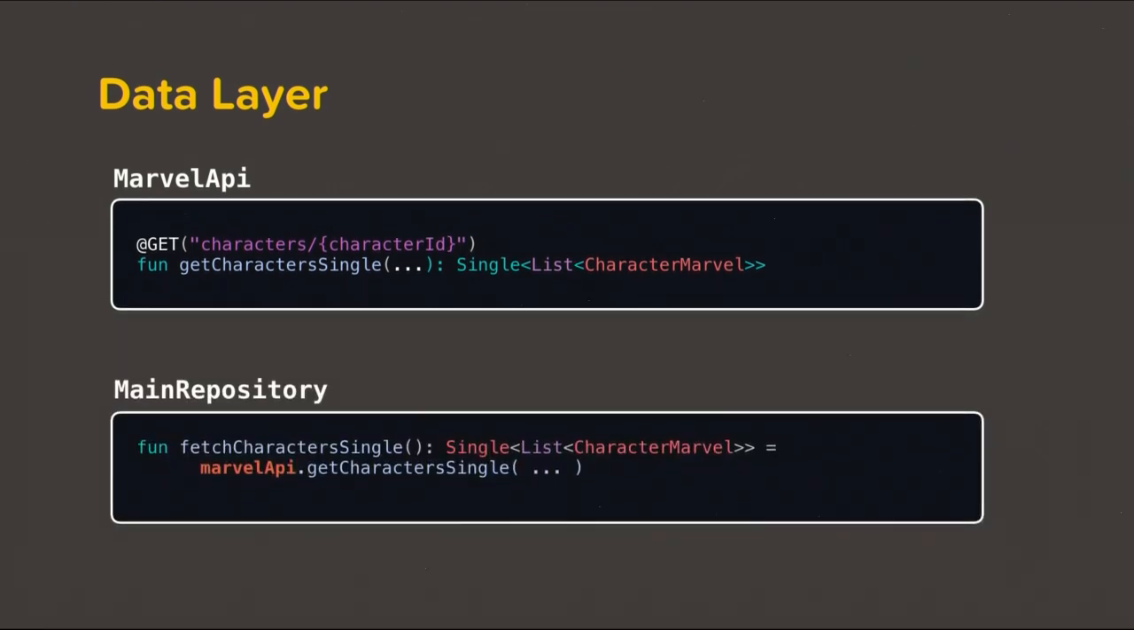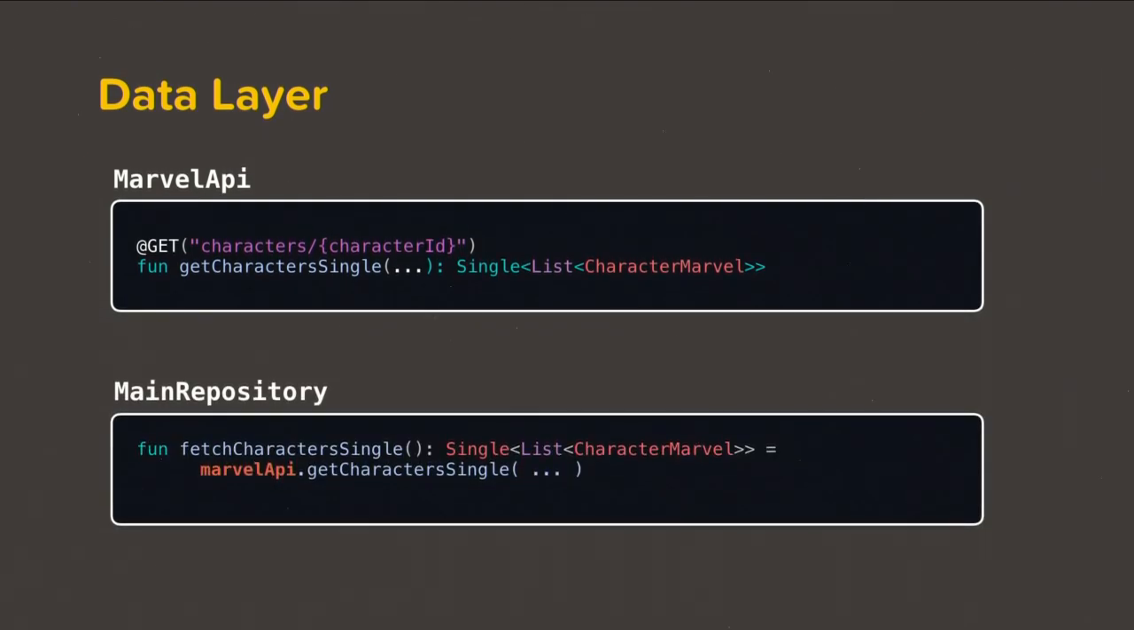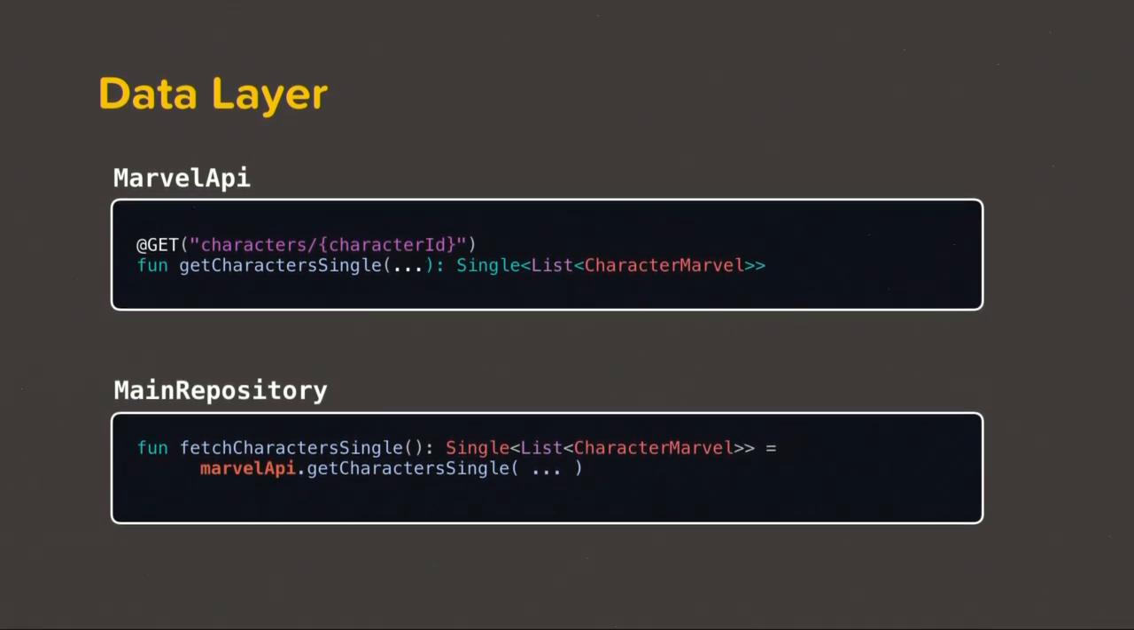And then we have our repository layer. For this demo, I'm not using the cache part. It is just going to hit the API, but we could also use a cache part over here. So what it is doing in this case is it's using the API part and returning a single.